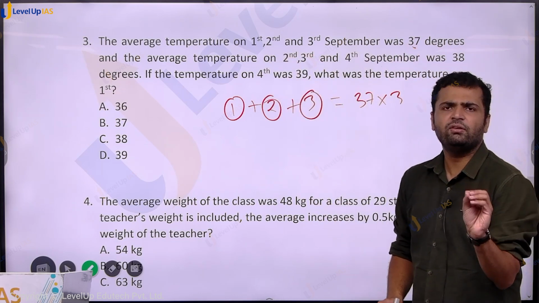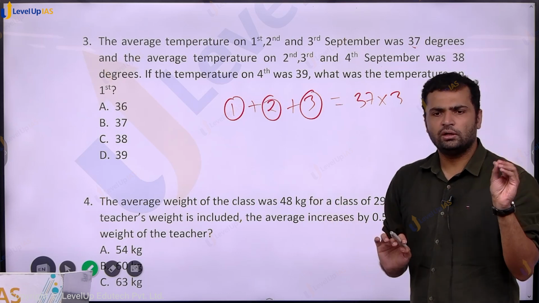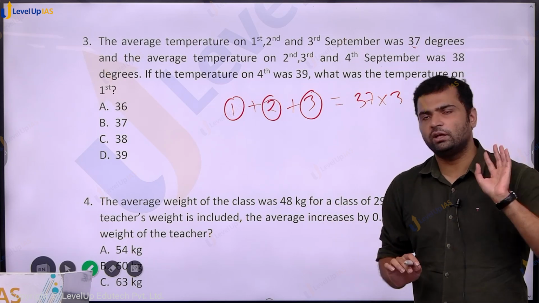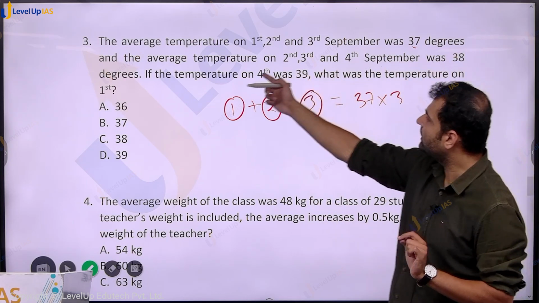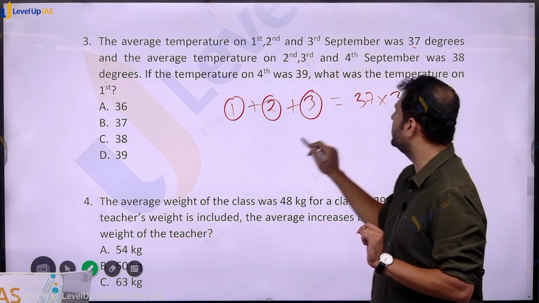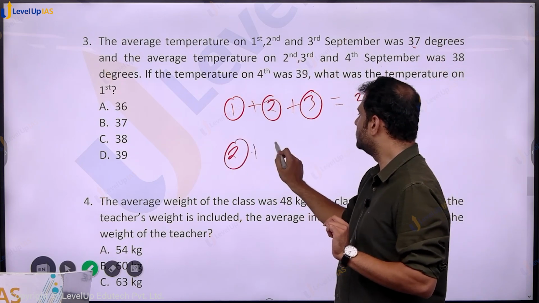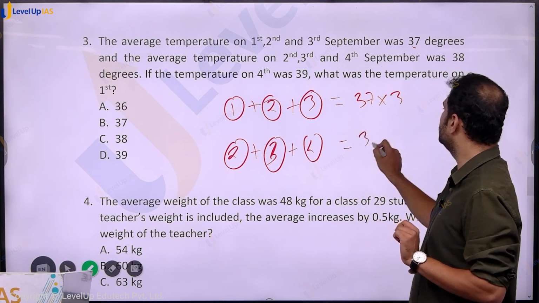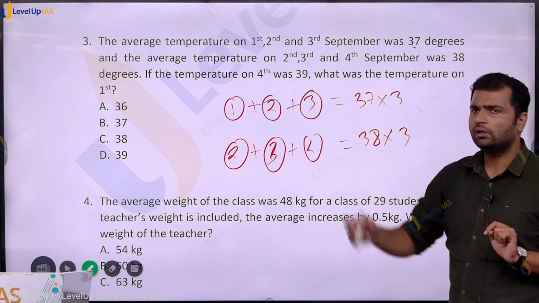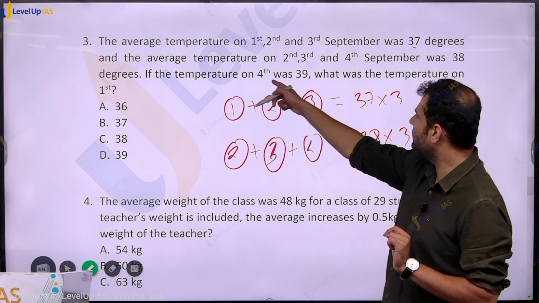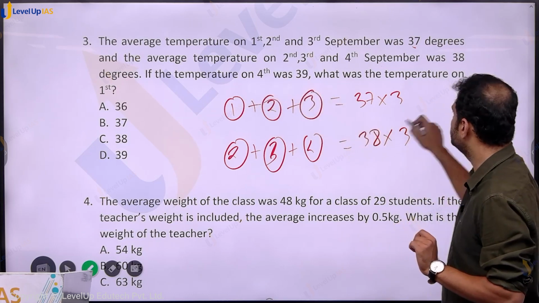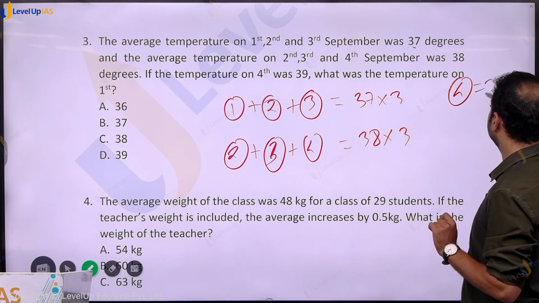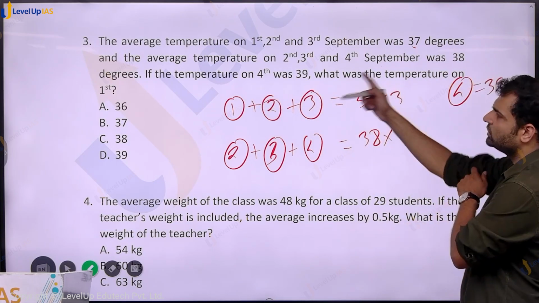Whenever we are dealing with average questions, 2 quantities will be known. Just find out the third quantity. And what else is given? The average temperature from 2, 3, 4 is 38. So we have the sum 2 plus 3 plus 4 is equal to 38 into 3. Then we are given that the temperature on the 4th was 39. The question is, what was the temperature on the 1st?